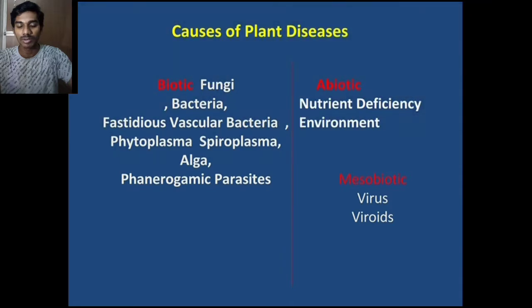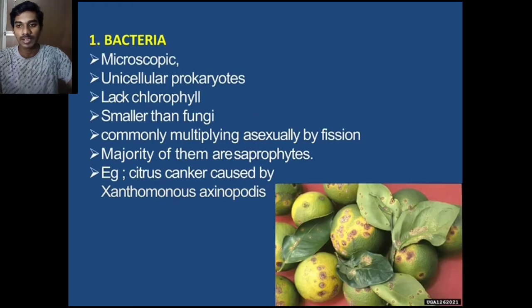Mesobiotic means they have the characters of both biotic and abiotic factors. Virus and viroid are the examples. Virus is abiotic in the sense that it can have the form of a powder. In the biotic sense, the virus comes under living organisms, because it reproduces in host cells like the plant.